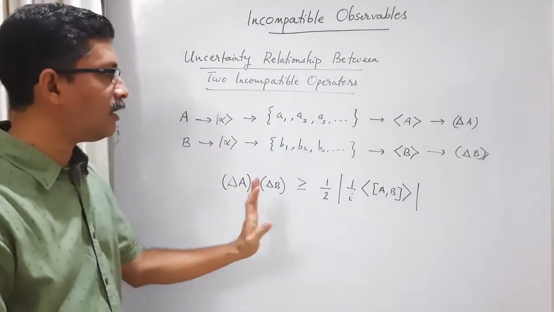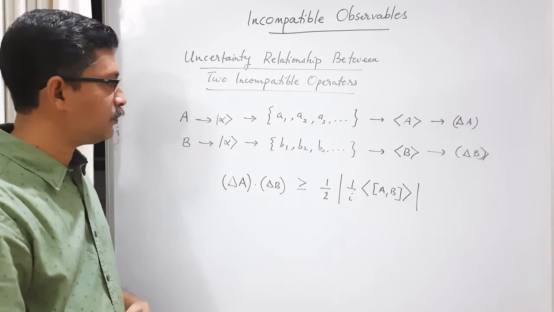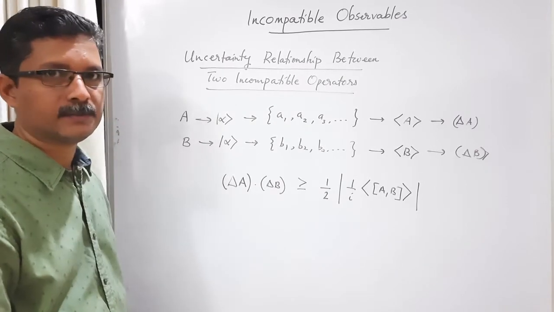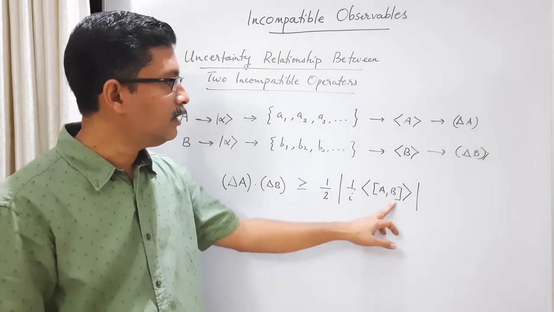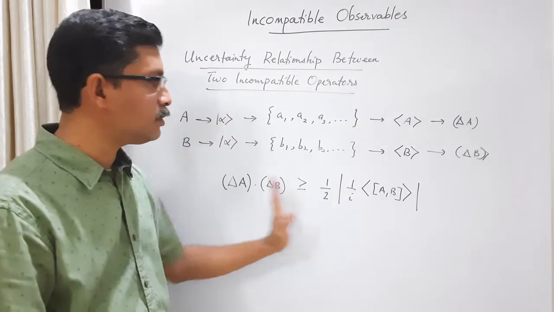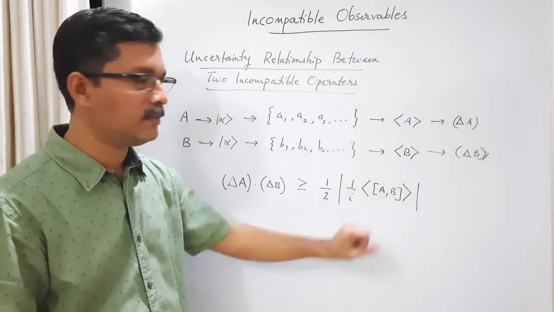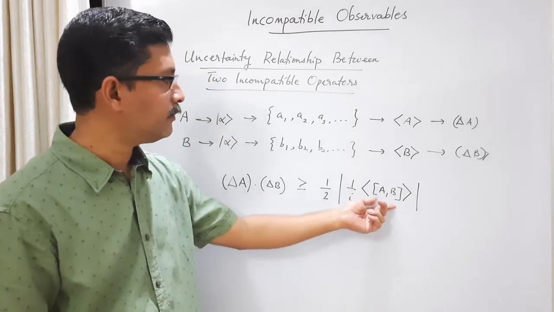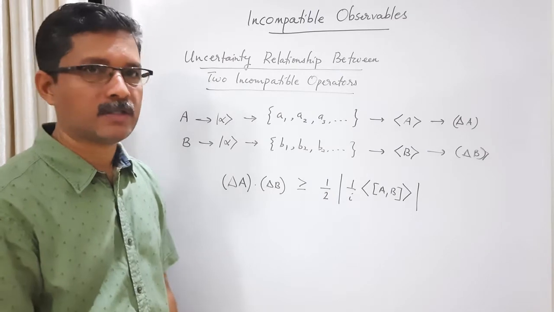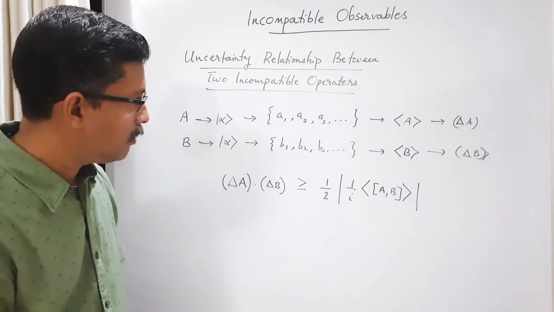This is the general uncertainty relationship between two non-commuting operators. You can see that on the right hand side we have the commutator AB. So if they commute with each other, there is no such correlation. The right hand side will be 0. But if they are non-commuting, then there will be such a correlation.